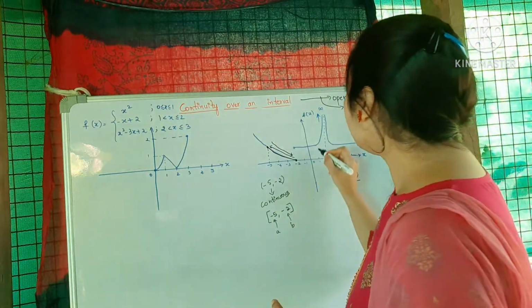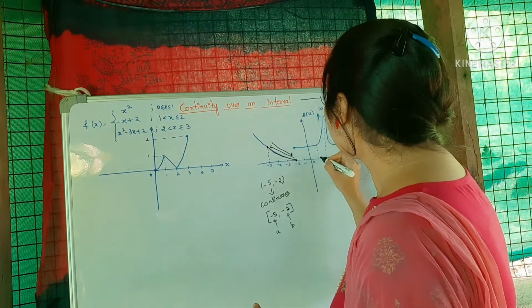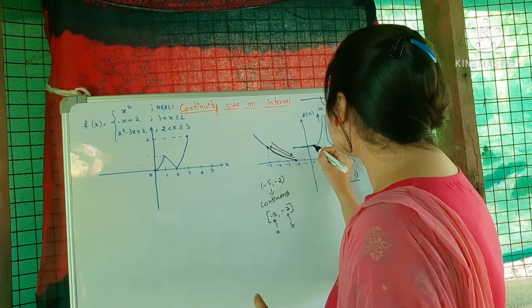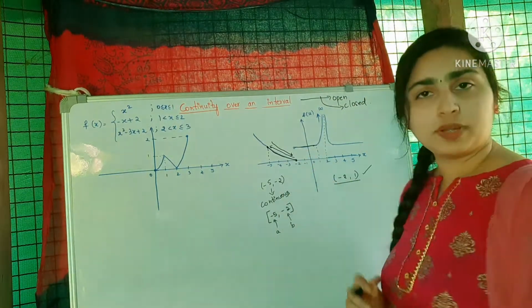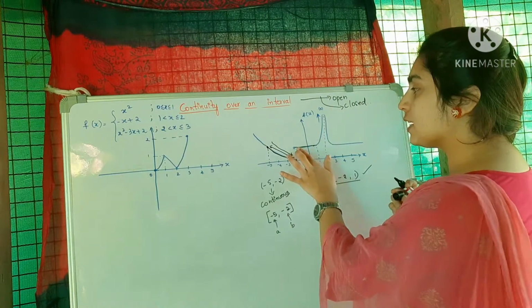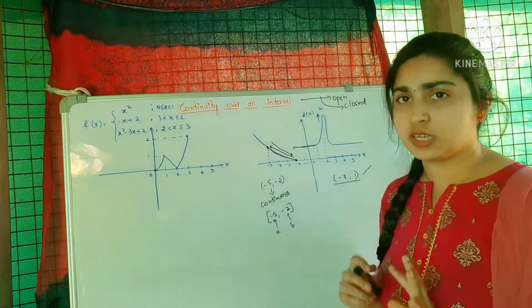So I can say, till here, right? So this function is continuous over this open interval minus 2 comma 1 because I cannot see any jump or the discontinuity.